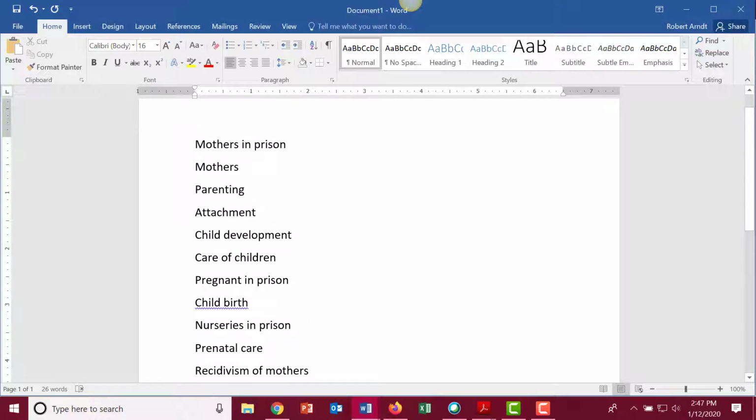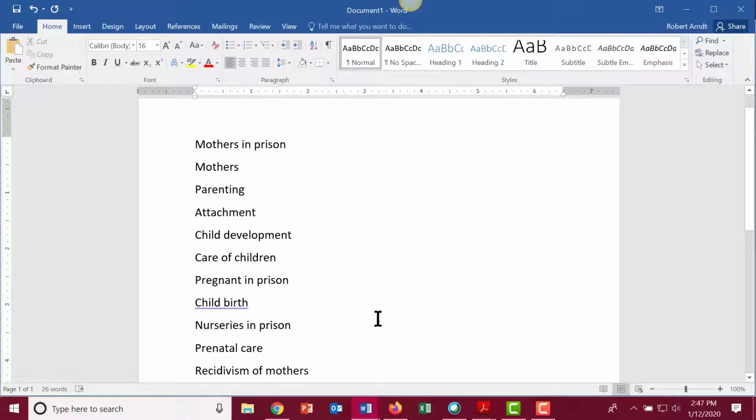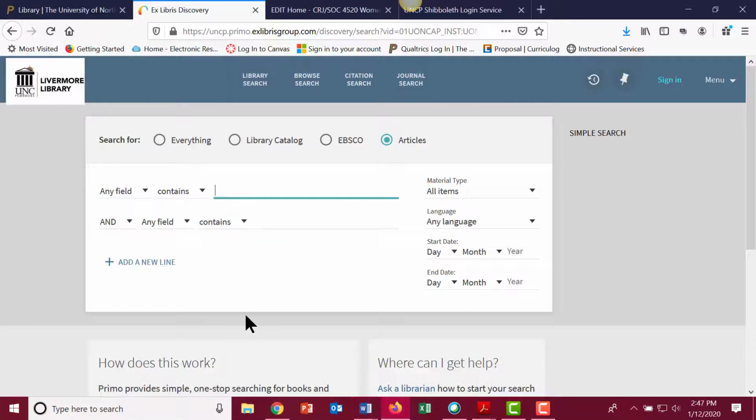Now, one of the things about doing a keyword list like this is it helps you establish vocabulary, and also gets your terms in mind. So after I've thought about my topic, because when you're doing a database, you do need to include your key terms only and not big long phrases.